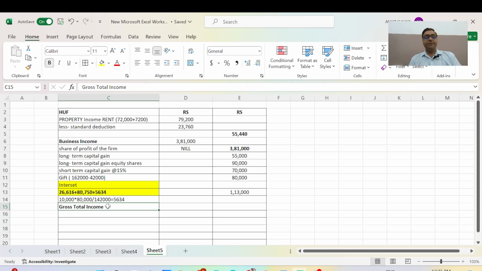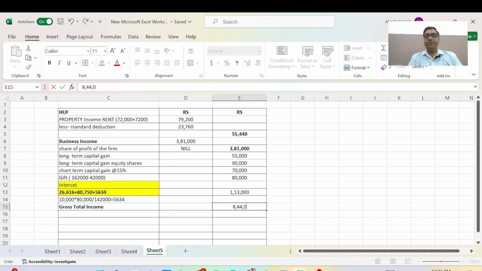Gross total income, adding the whole figure, is 8,44,440 rupees.